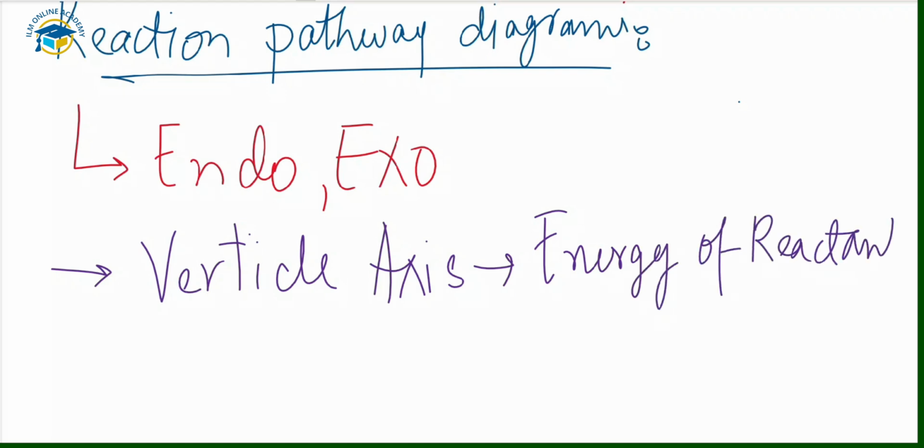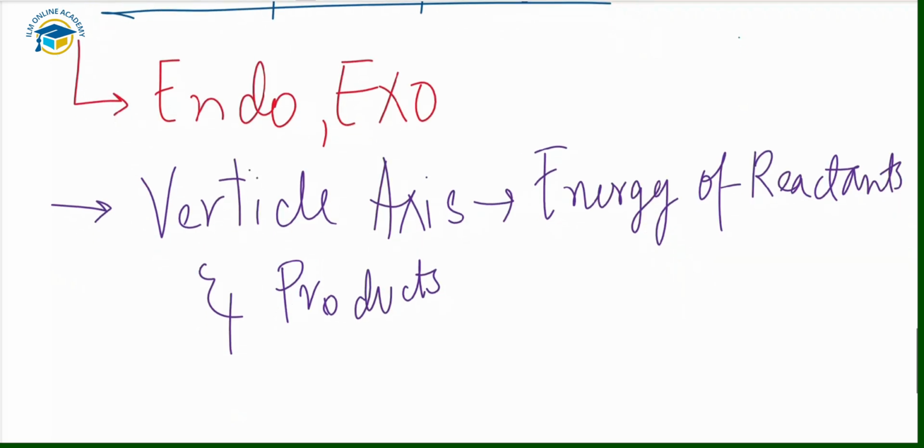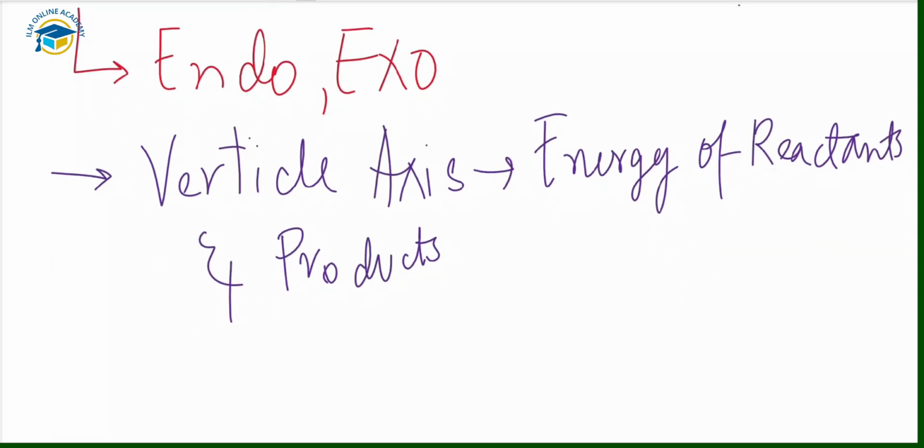Next, the second point: the reaction pathway, the progress of the reaction, is on the horizontal axis, the x-axis. The x-axis shows us the progress of the reactions.